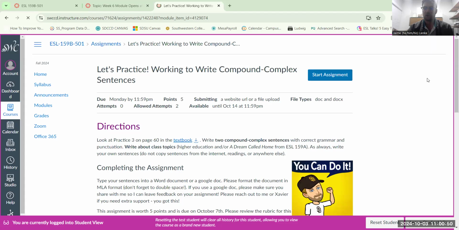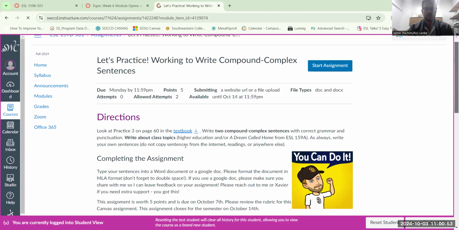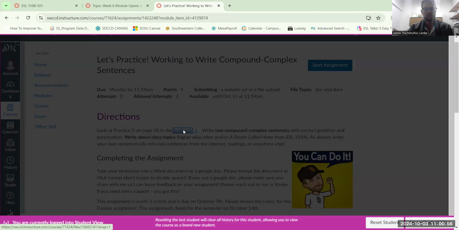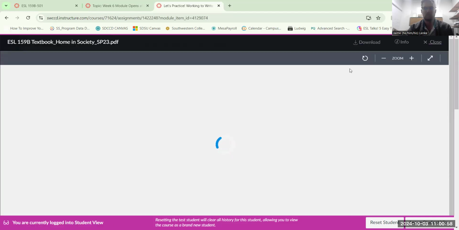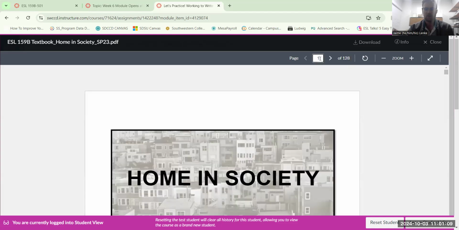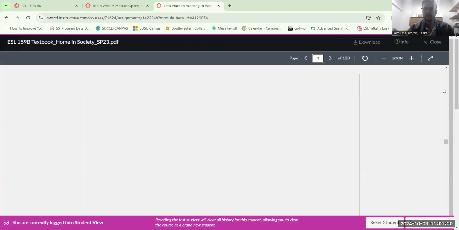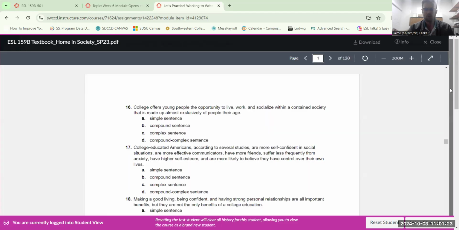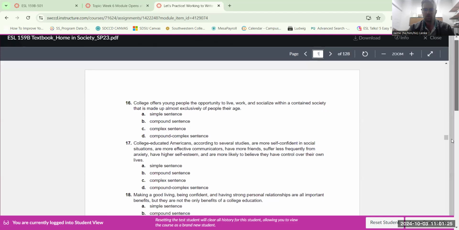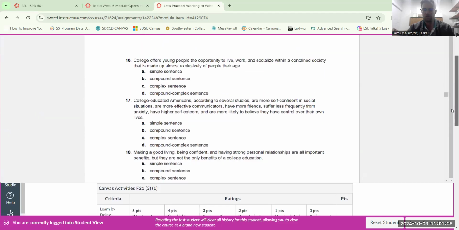And now we're going to practice writing a compound complex sentence. So we want to look at page 60 in our textbook. Again, you can use the link on the home page. You can use the textbook version that you saved. You can look at a printed out version. And I try to always link the version inside the textbook. So we're going to type in page 60 here. And so we'll scroll down.